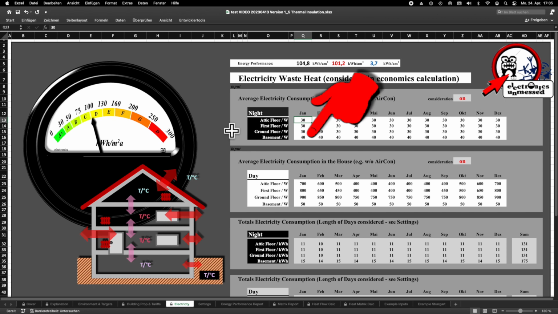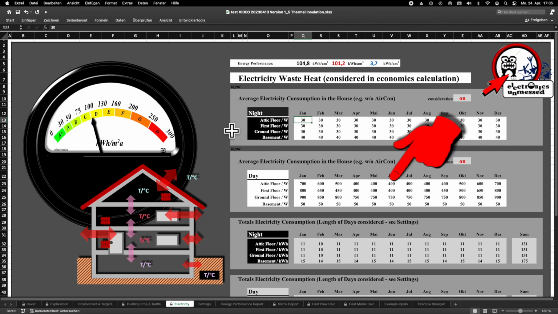During the day, the electricity consumption is different because then the electric devices are in use. During the winter, we typically need a little more electricity than in summer because we spend more time indoors and of course we need more lighting. I have roughly mapped this in the monthly consumption values. 3 people live on the ground floor and 2 people live on each of the 2 upper floors.